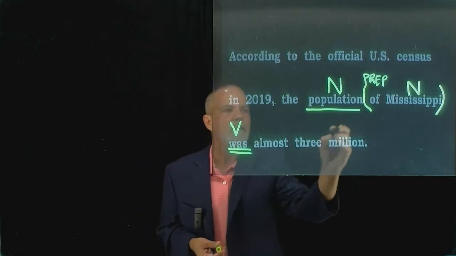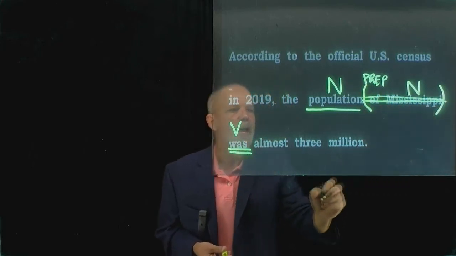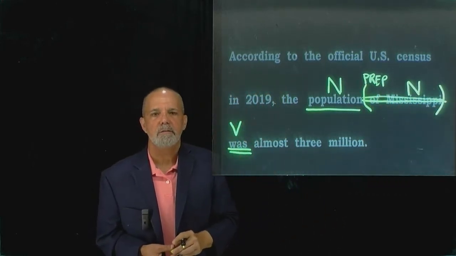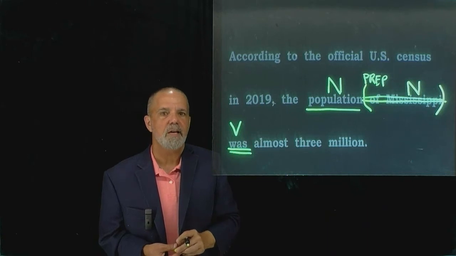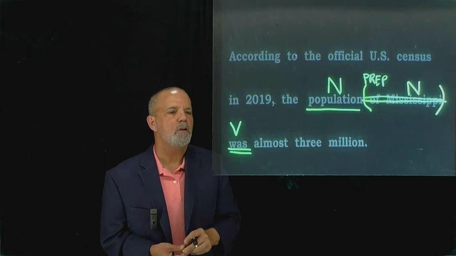And if you do that, if we were to come over here and just cut this out, now we have population was. And that's actually a clear example of what the sentence is talking about. So the population of Mississippi was almost 3 million.